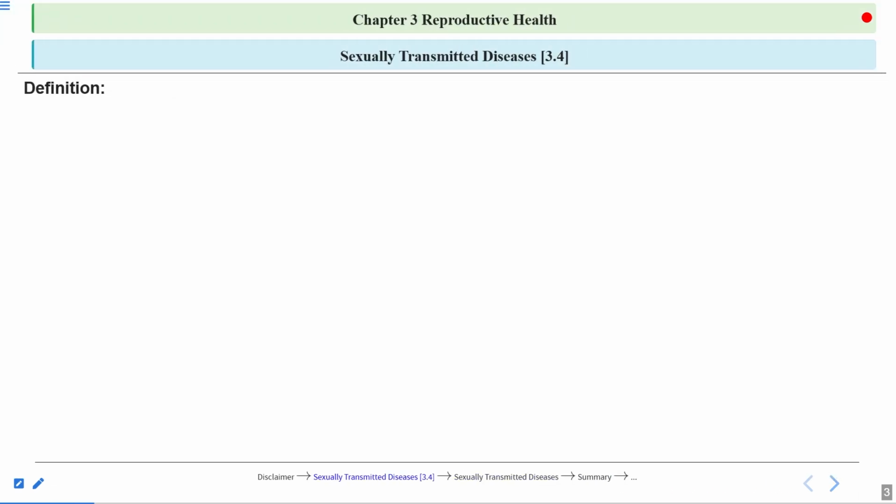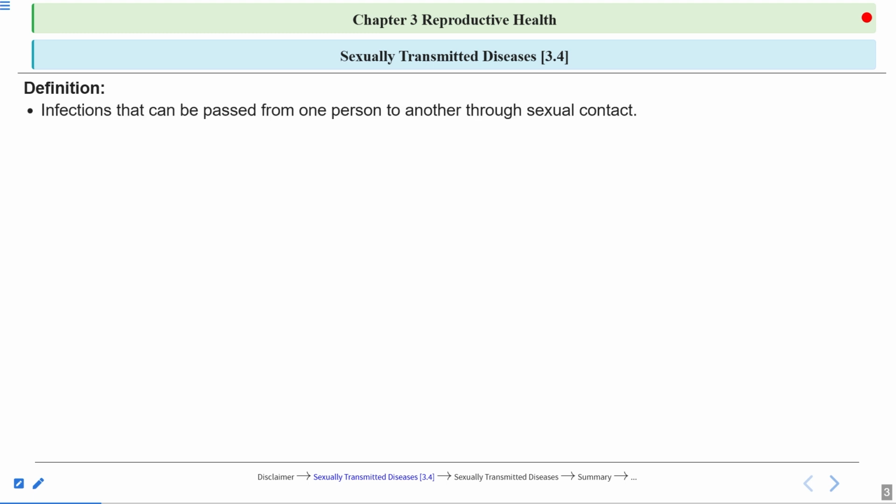So today we'll be discussing the sexually transmitted diseases. Let's first understand what STDs or sexually transmitted diseases are. How can we define them? Infections that can be passed from one person to another through sexual contact are known as sexually transmitted diseases.